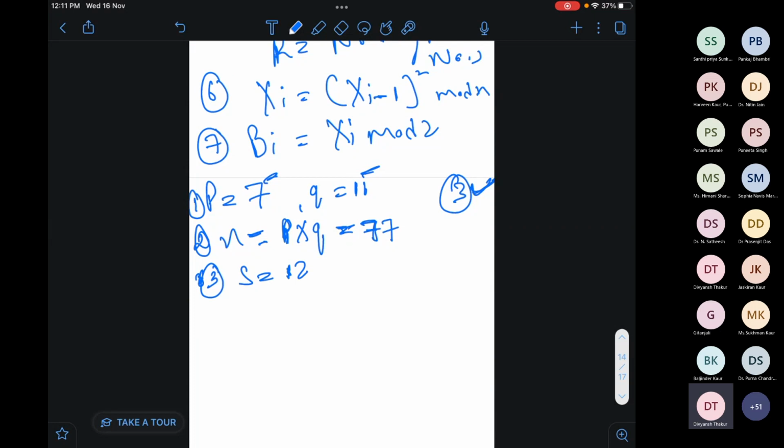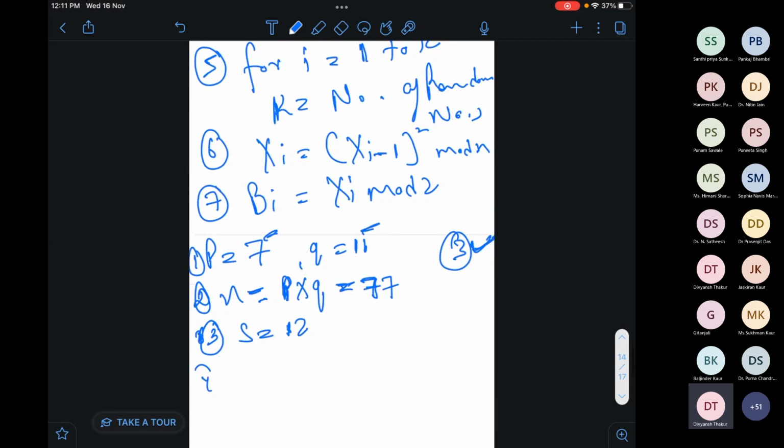And then in the fourth step, I'm getting the value of x naught, that is my very initial value of x. That is equal to s square mod n. Here n is the mod value. In the whole algorithm, starting from step 4, the value of mod is not given. Generally, in the previous algorithm, the value of mod is given, but here it is not given, so we are taking it from n. So here we use the value of n.